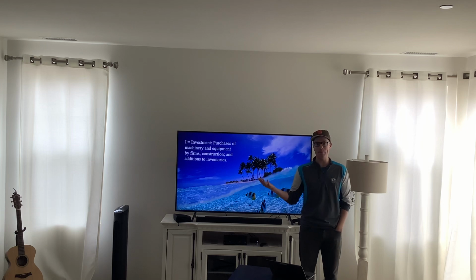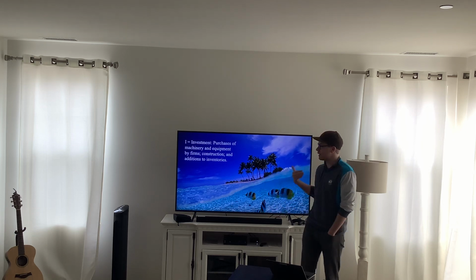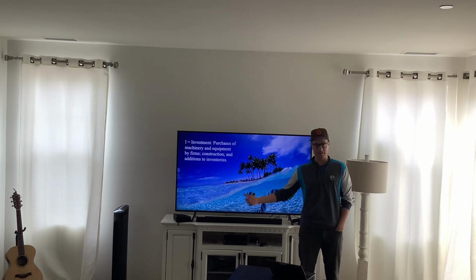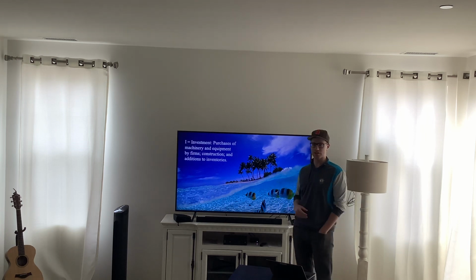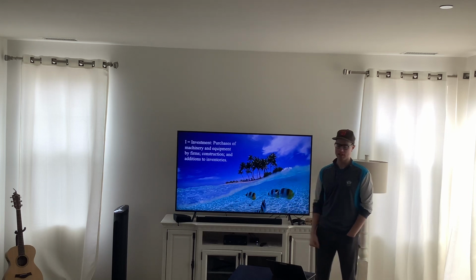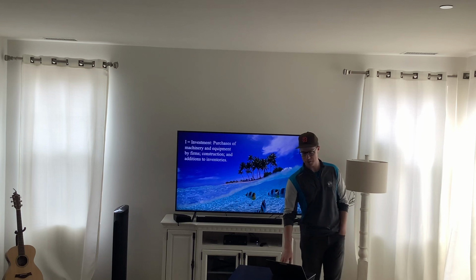One great example of that is Amazon. Amazon really doesn't turn a profit every year. They just keep putting their money back into itself and continue to expand their products, make their delivery times faster, more warehouses, more software engineers to create new things. That's what Amazon does. They are always reinvesting in themselves, and we count that towards GDP as well.